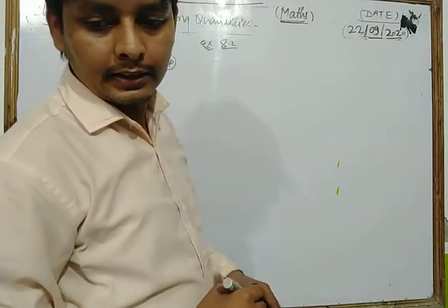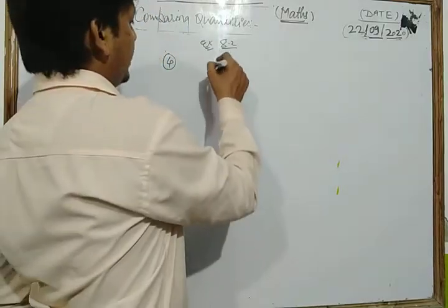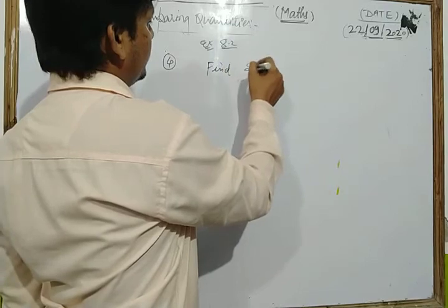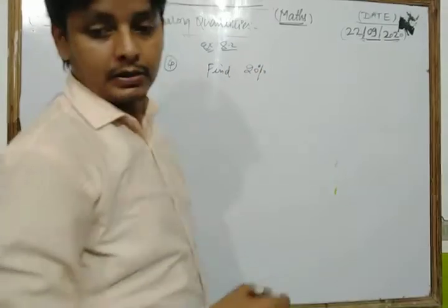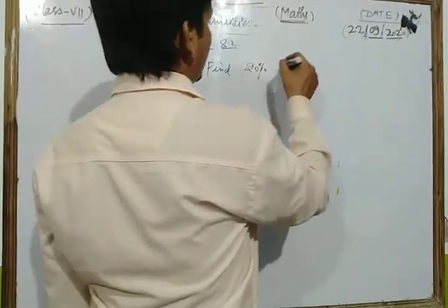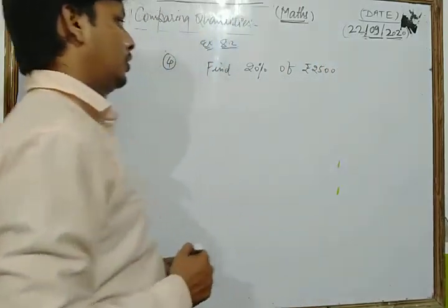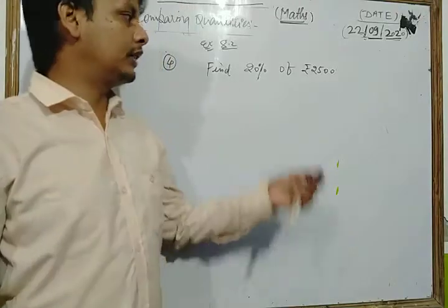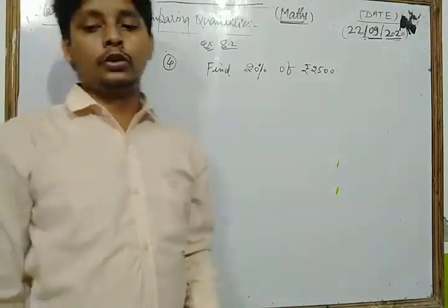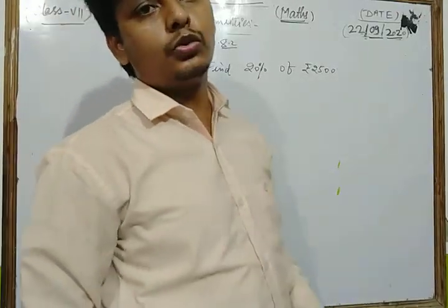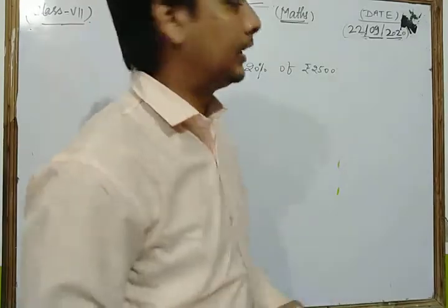Here we find 20% of rupees 2500. This is the question. Dear student, here find 20% of rupees 2500. Let's see its solution.